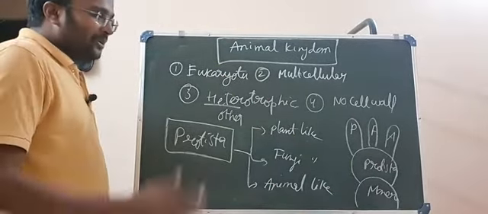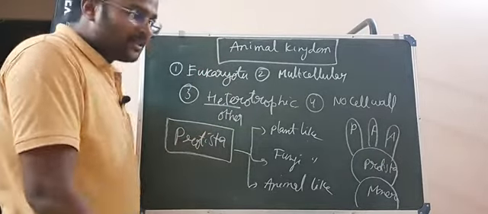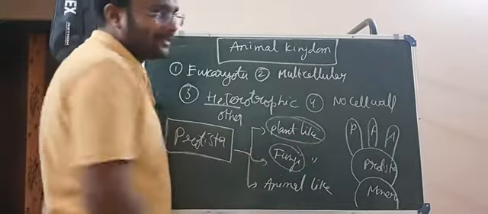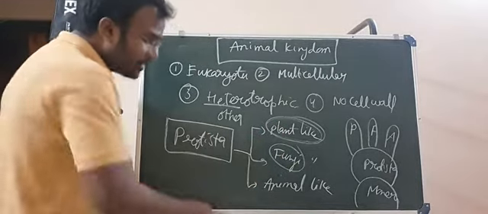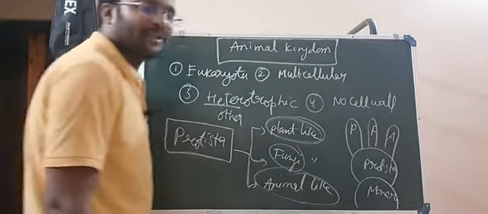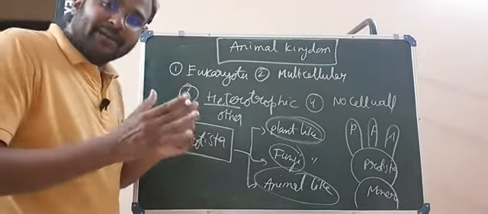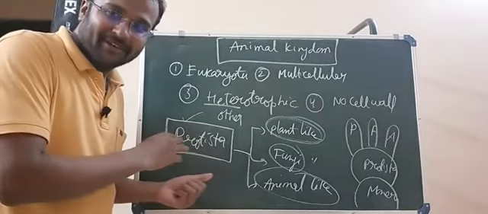While you are studying biology separately, like botany and zoology, under botany you are going to study fungi like protists and plant like protists. Under zoology you are going to study animal like protists. But if you are studying biology as a whole, Protista is studied as a separate kingdom.